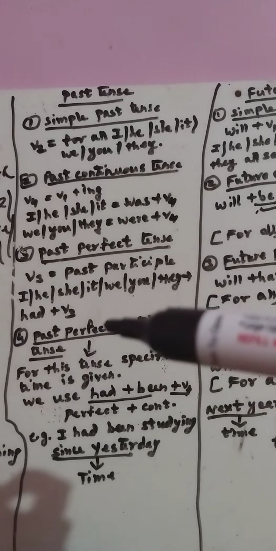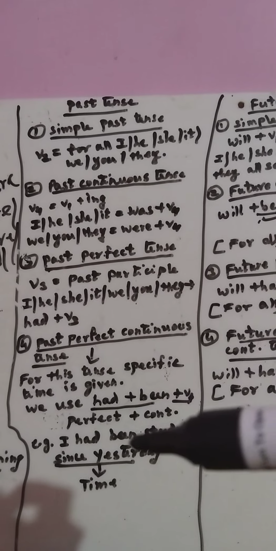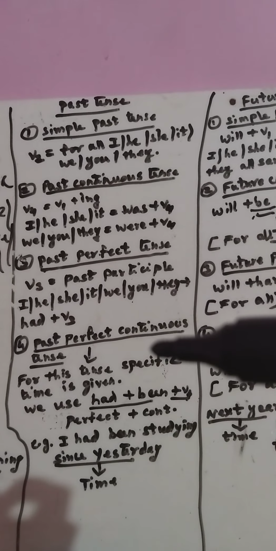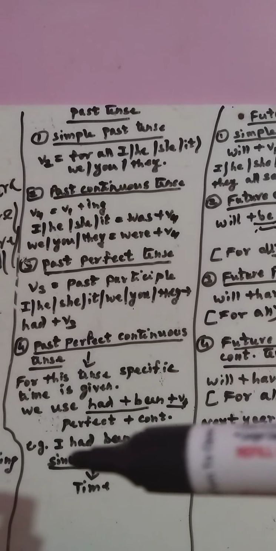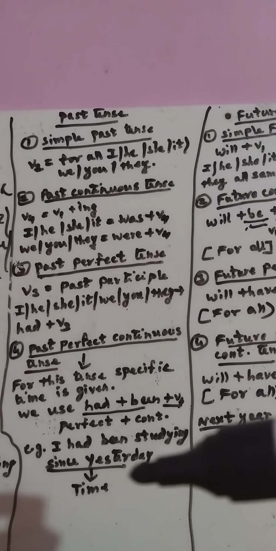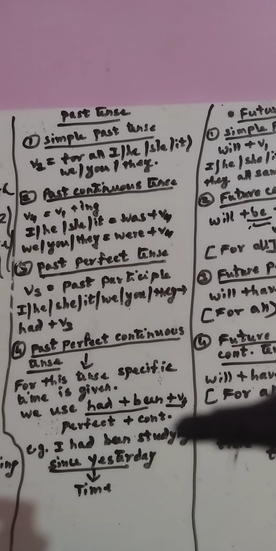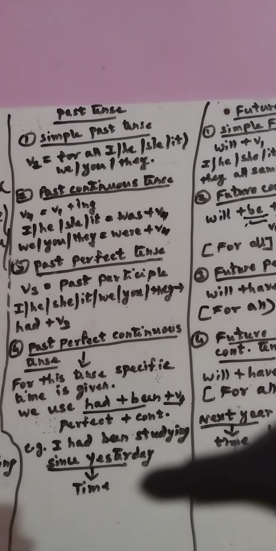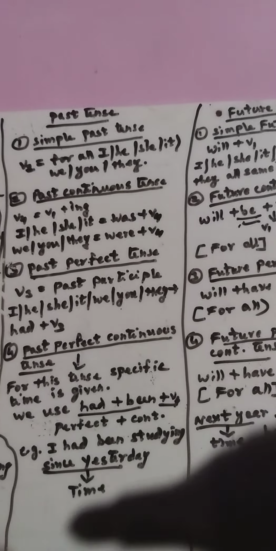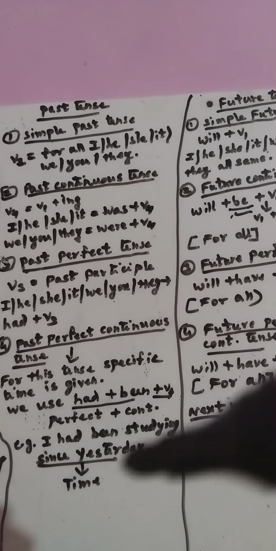Again, we are coming to past perfect continuous tense. Here again you require a specific time, otherwise we cannot say it is a past perfect continuous tense. Now, what is given here? I had been studying since yesterday. Why did I use yesterday? Because I am in the past, so it might have been completed. Because from yesterday onwards I am studying, but still my studying has not yet stopped, because I want to learn some more. So that is why it is used. I had been studying since yesterday.